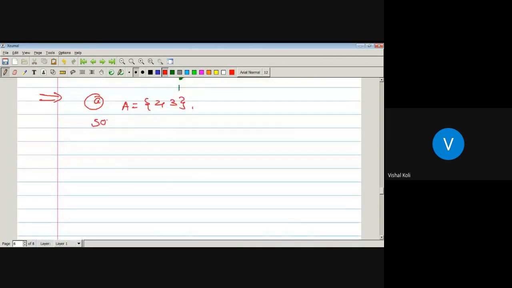So 4, 5, 7 and 8 are the upper bounds of A. Okay, which one is the least one?